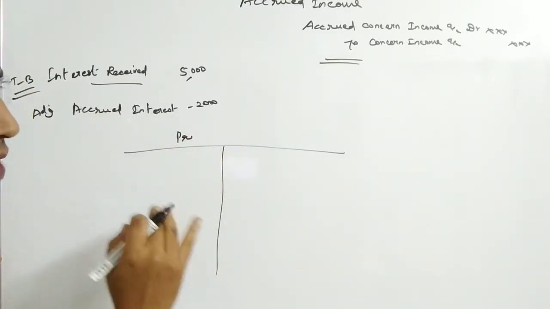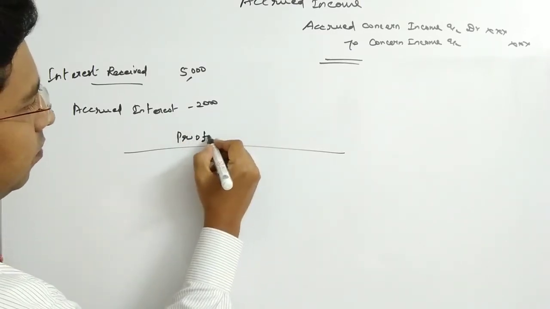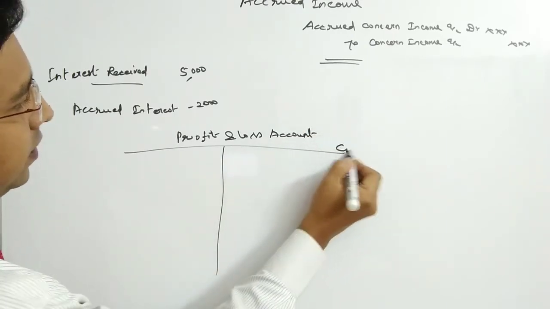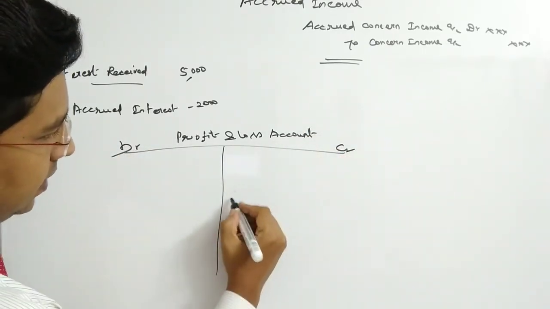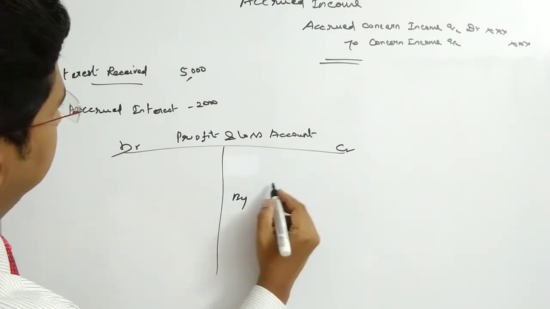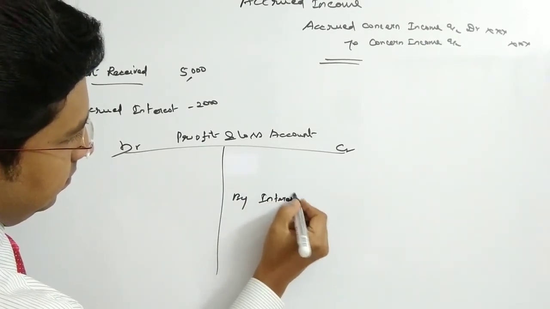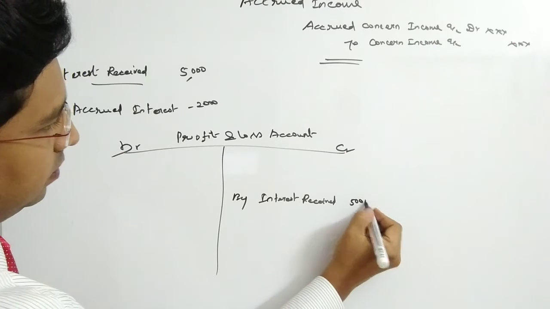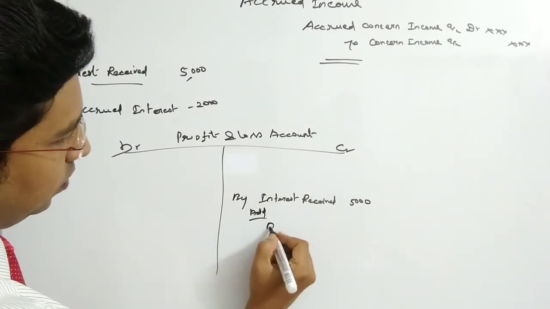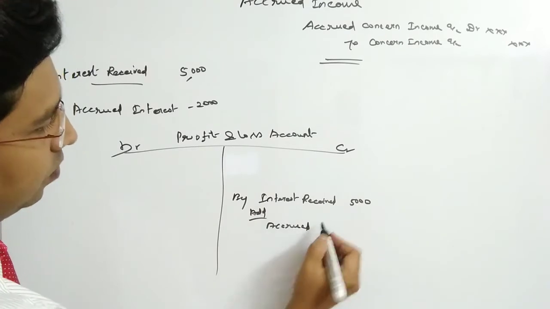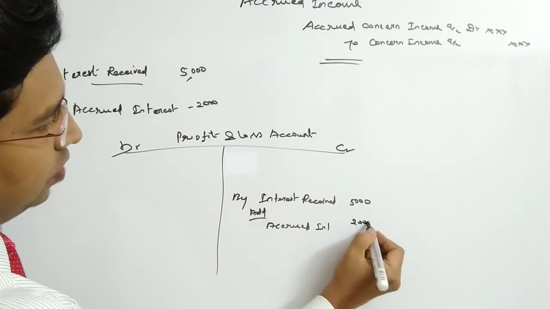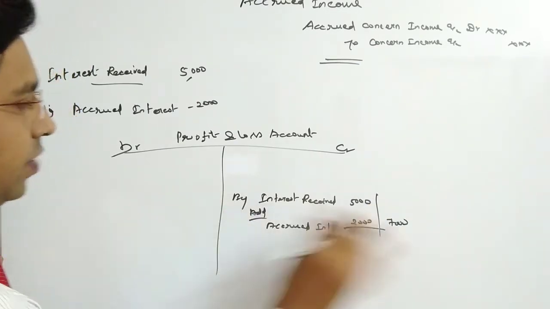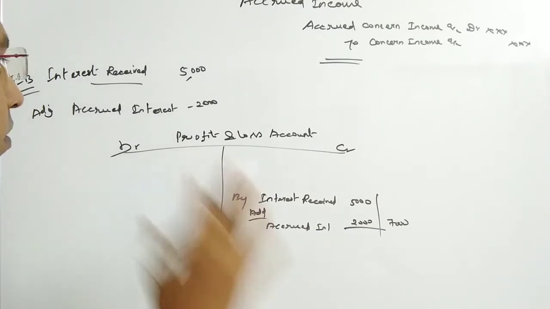Since accrued income belongs to indirect income, in the profit and loss account it would be reflected on the credit side: interest received 5,000, add accrued interest 2,000. In the outer column we make it 7,000. This is how we treat it in the profit and loss account.